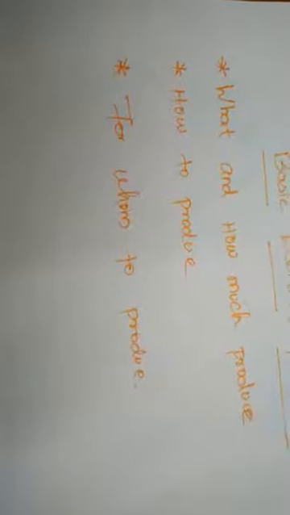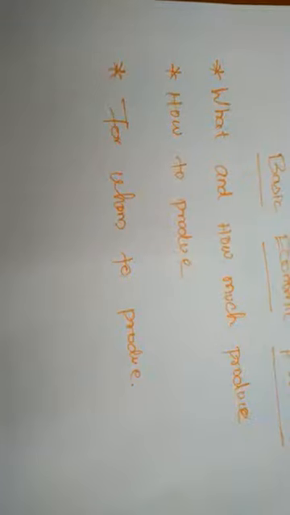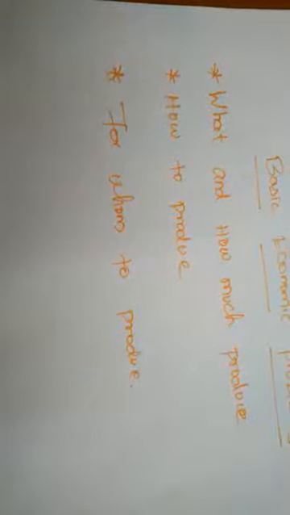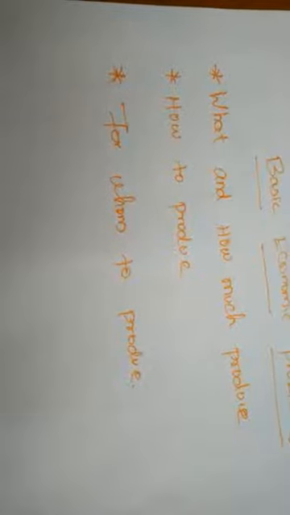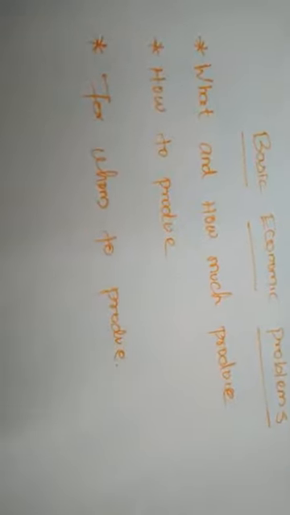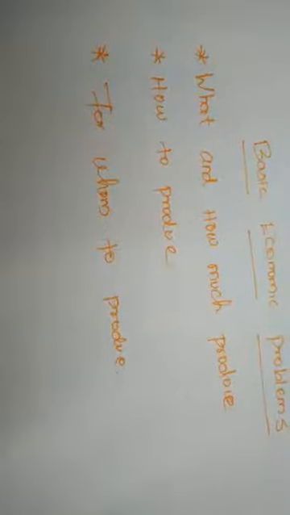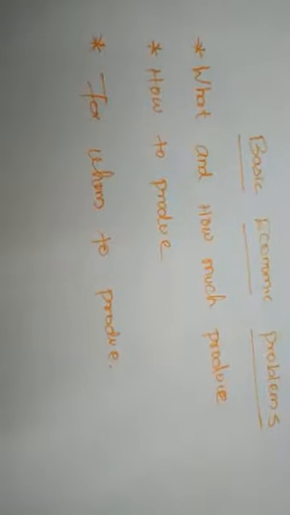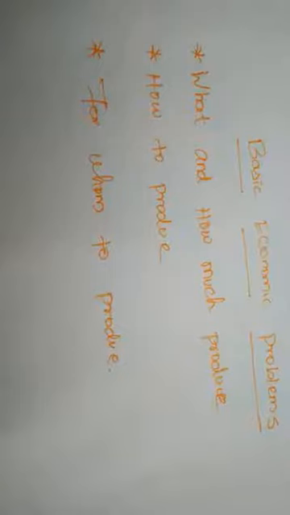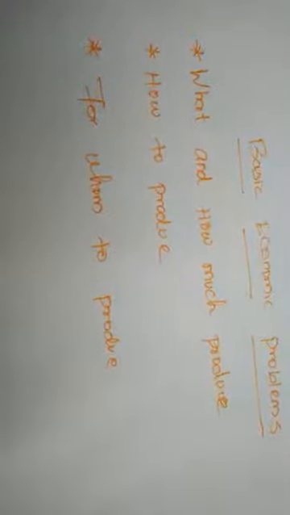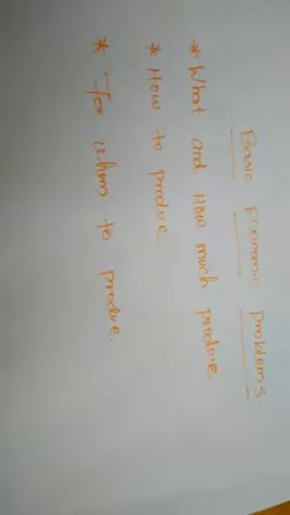So it faces the problem of allocating the scarce resources to the production of different possible goods and services, and of distributing the produced goods and services among the individuals within the economy. To produce any of the commodities, the government must allot the scarce resources at the optimum level to produce and distribute the goods and services. So this is the basic economic problem.